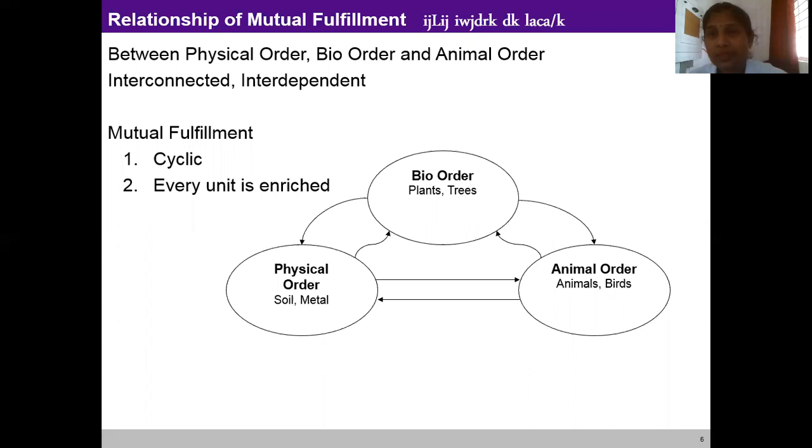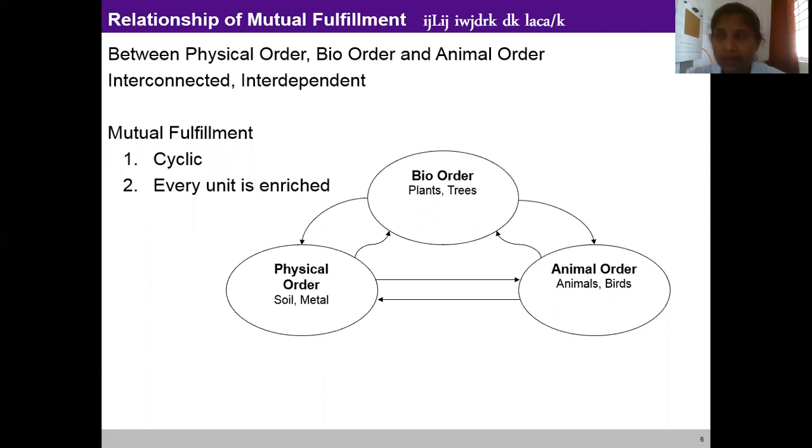So what about the interconnectedness and interdependence between physical order, bio order, and animal order? So now we see the animal order with the bio order and physical order. We can observe the interconnectedness and interrelationship among these 3 orders.